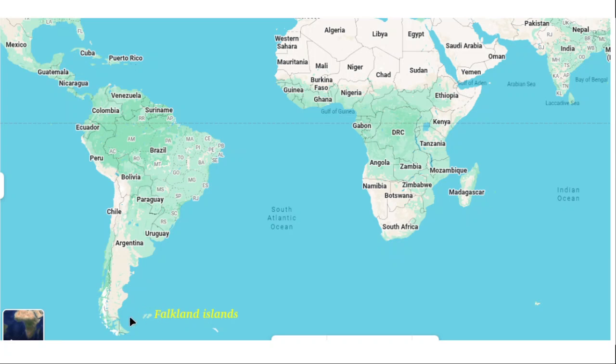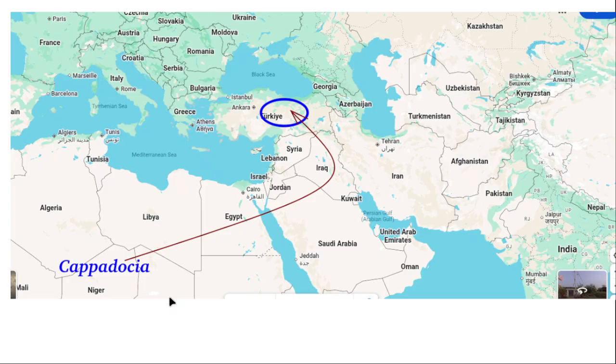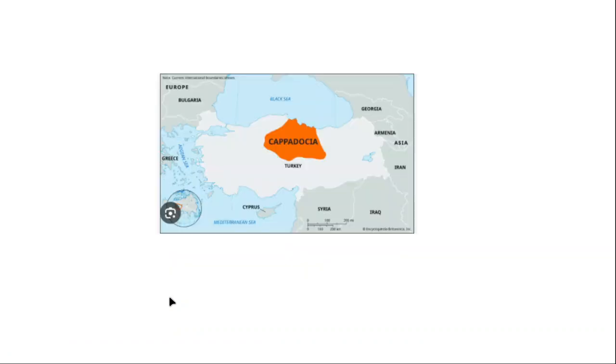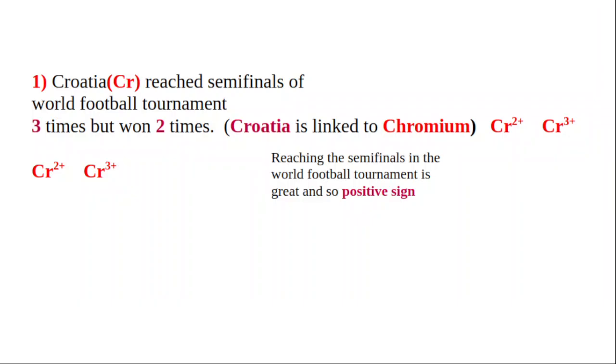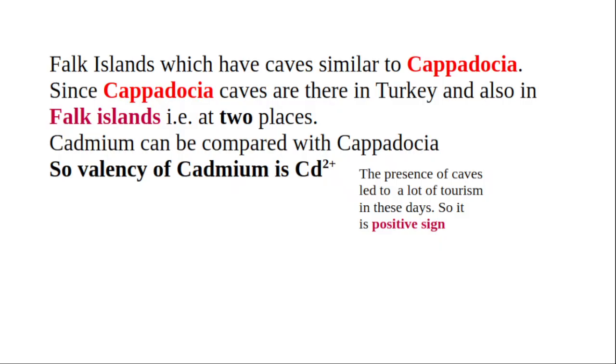The United Kingdom occupied these islands and established their centers there. These Falklands also have many mountains with caves similar to Cappadocia. So the caves of Cappadocia, the Cappadocian caves, are there in Cappadocia as well as in the Falklands.